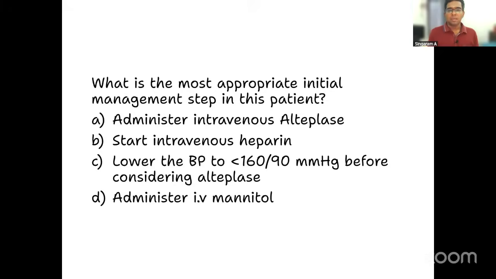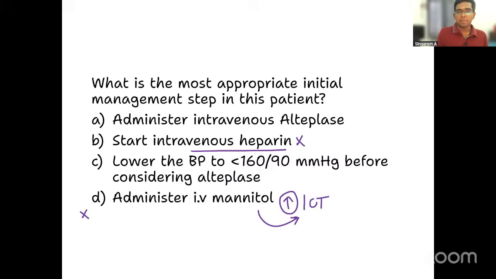Very simple. IV mannitol is for raised ICT management, which can occur as a part of hemorrhagic stroke, which is not the case here. So I am not going to consider IV mannitol. Intravenous heparin is an anticoagulant, which will not be initially considered in the management of ischemic stroke. Definitely for ischemic stroke, thrombolytics are the management, and thrombolytic-related options are two. One is administer IV alteplase. Second is lower the blood pressure and then administer alteplase.